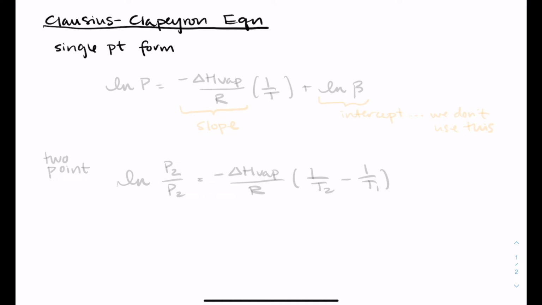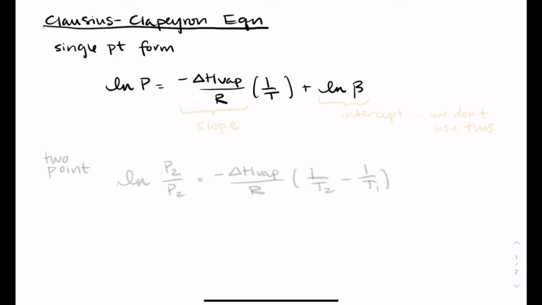The single point form will be the more accurate, but the one that we're less likely to use. So the single point form is the natural log of pressure equal to negative enthalpy of vaporization over R times 1 over T plus the natural log of beta. So this is the Clausius-Clapeyron equation.